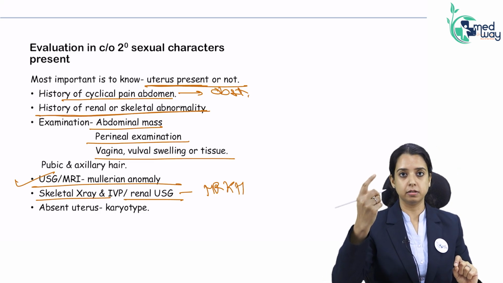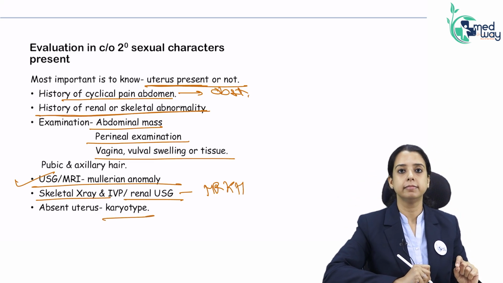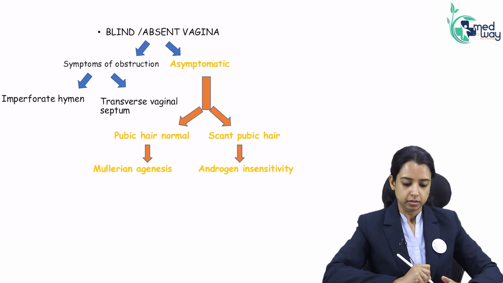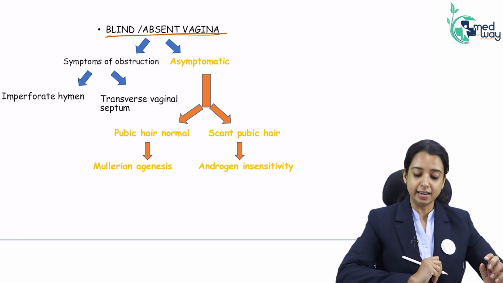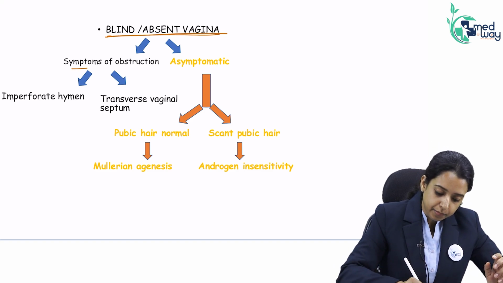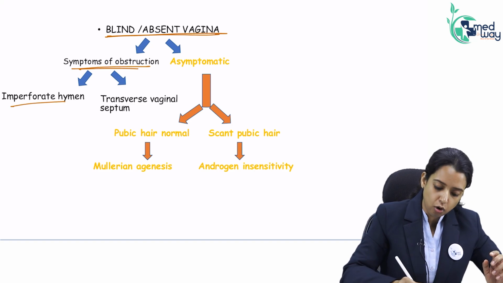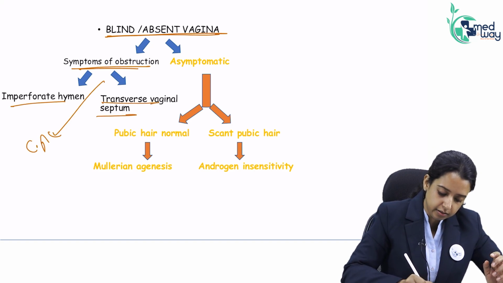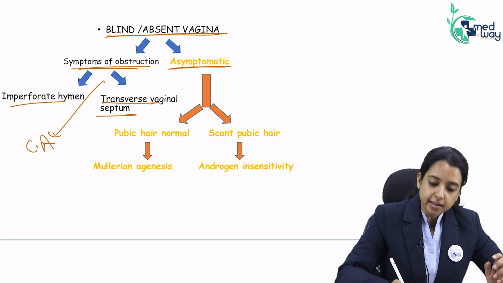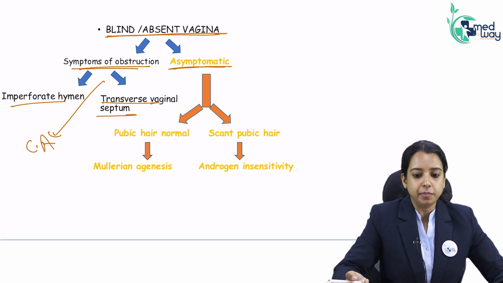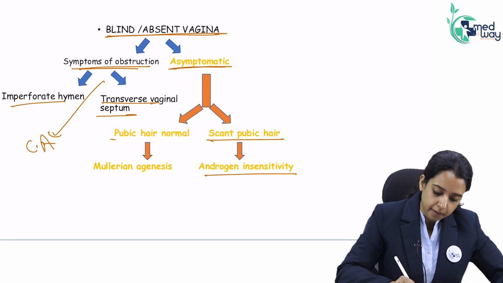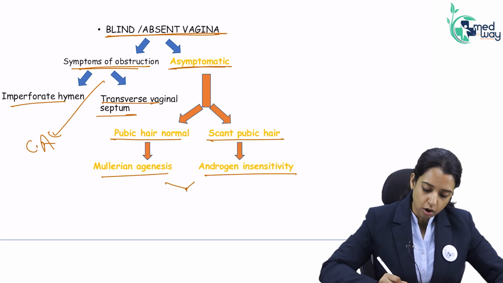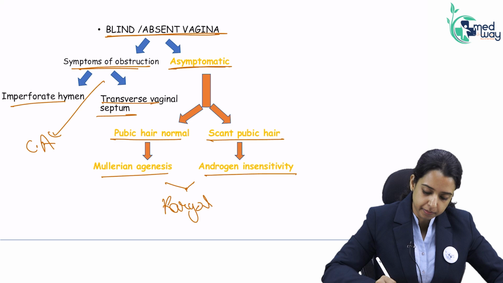If the uterus is absent, what will be your next step? Karyotype, isn't it? Suppose there is a blind and absent vagina. It is cryptomenorrhea if symptoms of obstruction are there: either imperforate hymen, transverse vaginal septum, or cervical agenesis. But if they are asymptomatic, they do not tell you I have pain, they say I don't have pain, it means there is no uterus and vagina, and no cryptomenorrhea. You look for pubic and axillary hair: scant pubic hair means androgen insensitivity, normal pubic hair means Mullerian agenesis. How will I confirm? I will confirm by doing karyotype.